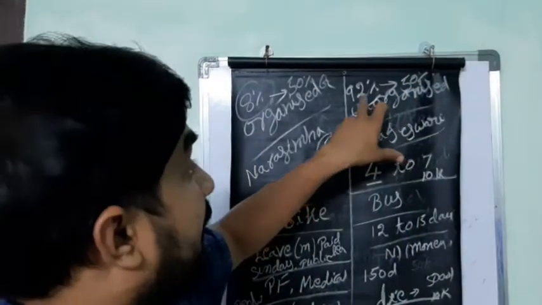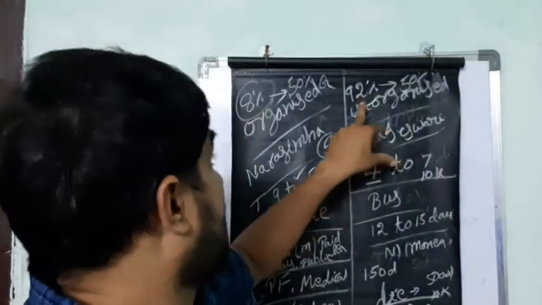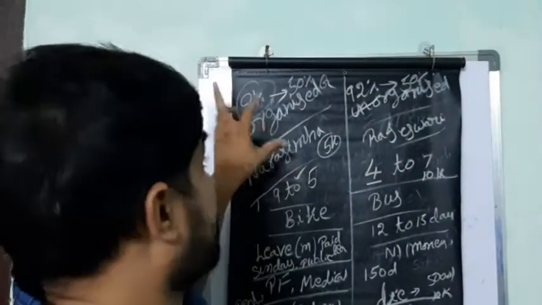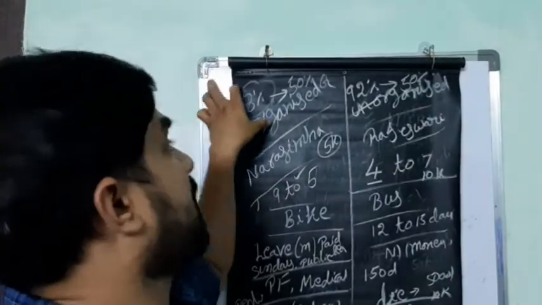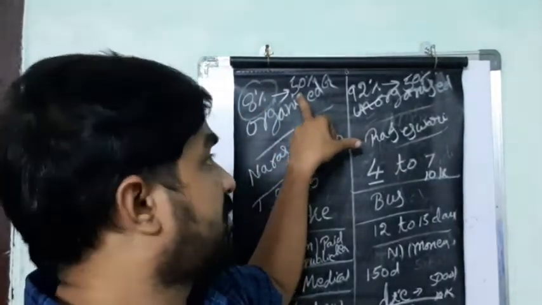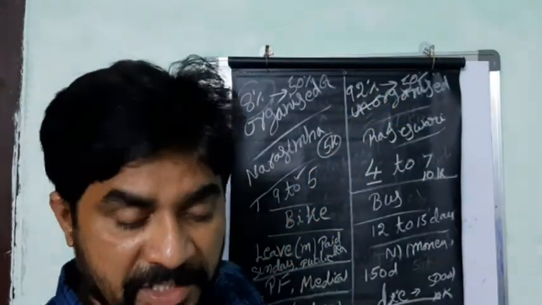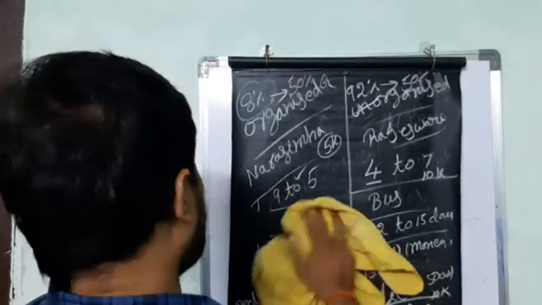It means the 92% of the people of the unorganized sector equal the 8%. These 8% provide 50% of the GDP share, and the 92% provide the other 50% share. That's the difference between organized and unorganized sector.